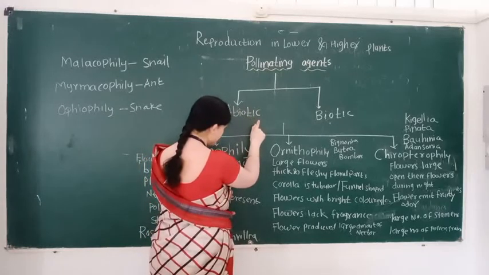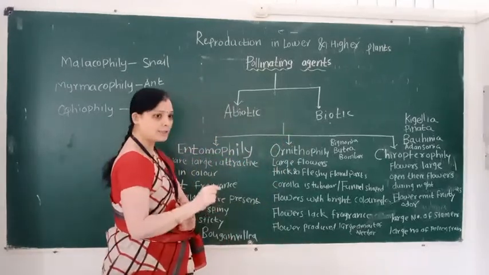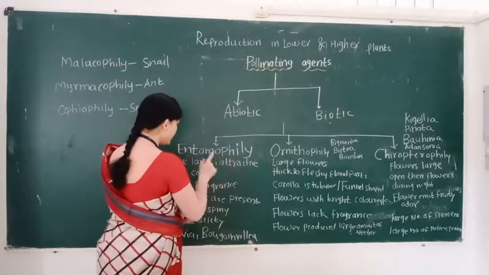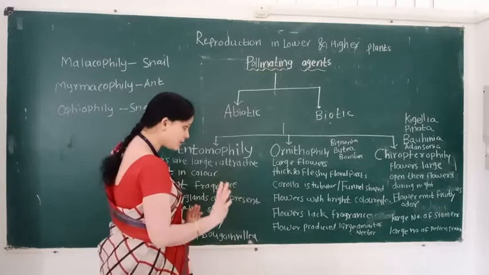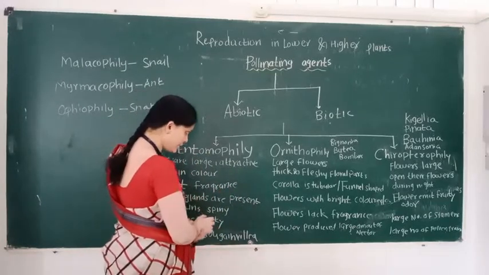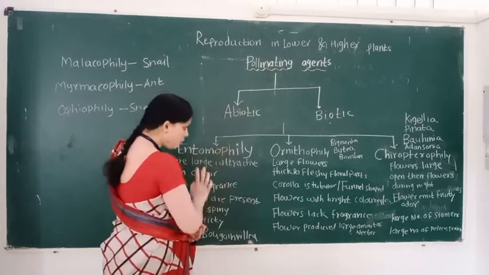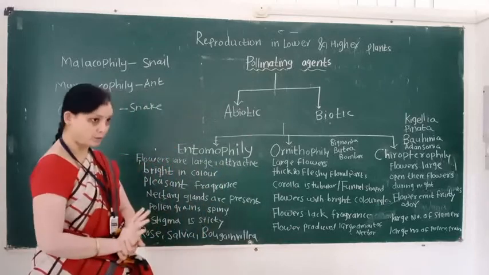Biotic pollinating agents consist of three types of pollination: first is insect pollination, second is bird pollination, and third is bat pollination.